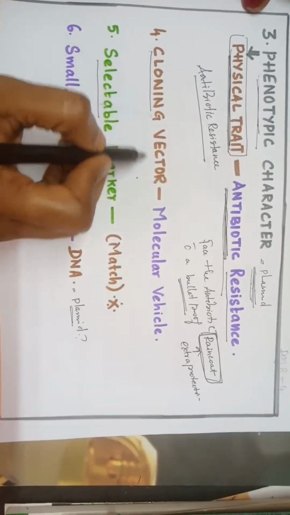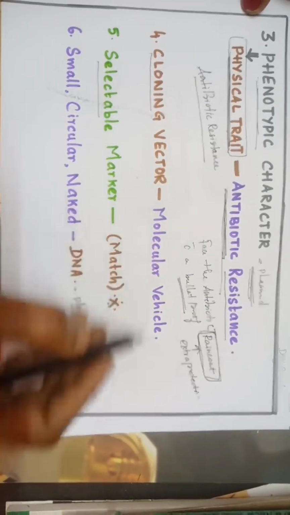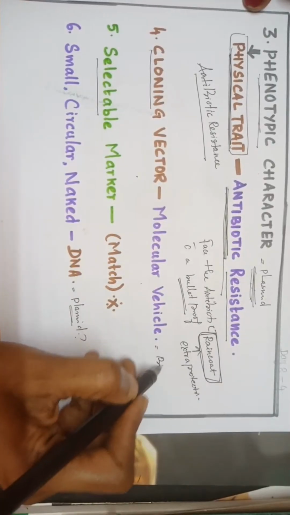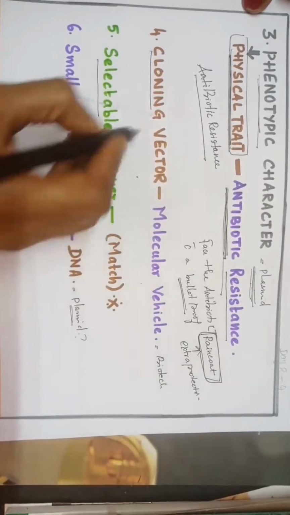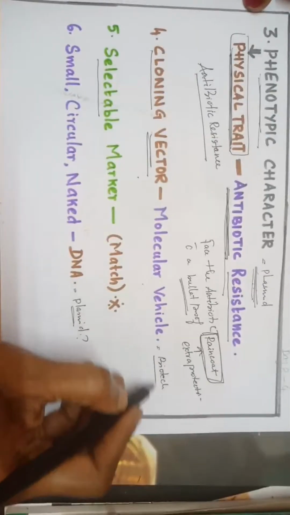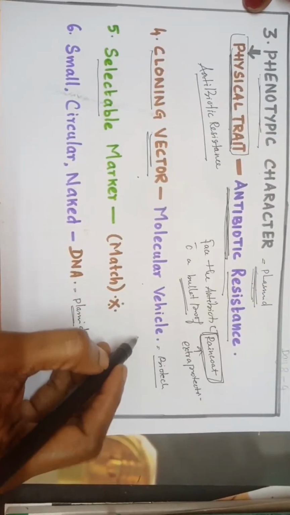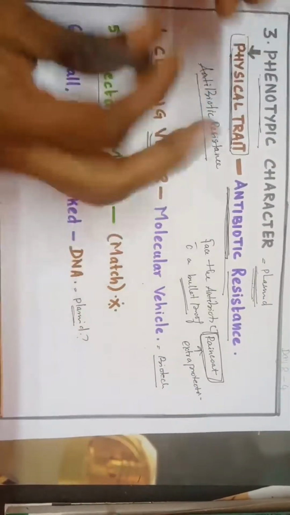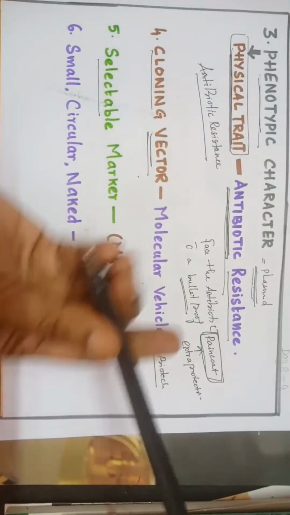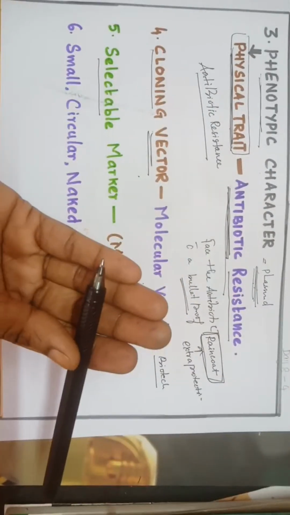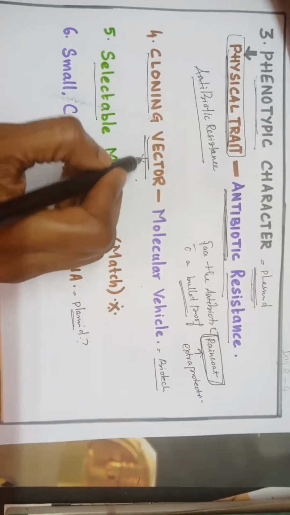Next, it acts as a cloning vector, molecular vehicle. Okay, this is in the biotechnology lesson, class 12. What is the meaning of vector? Type it in the comment section. Vector means, see, I am carrying this pen from here to here. Now, which is the vector here? My hand. So, vector is the one which is used to carry.